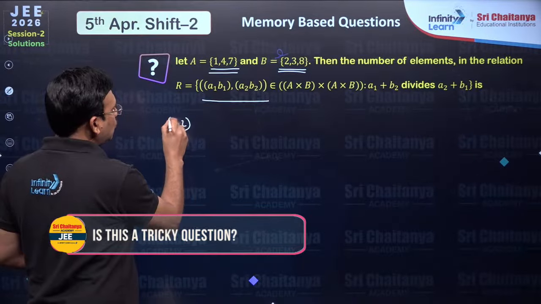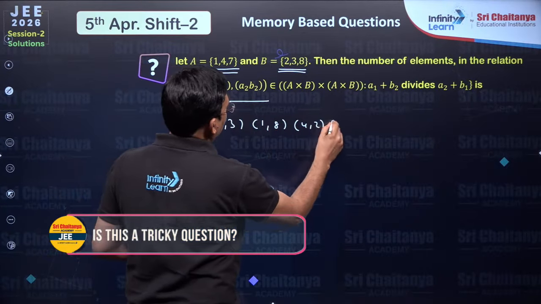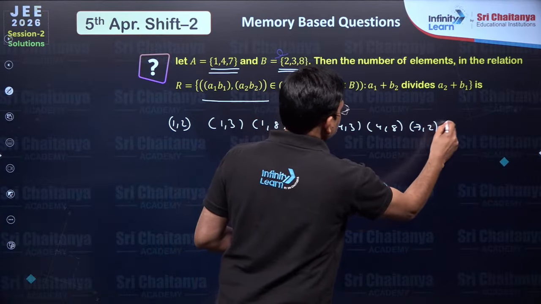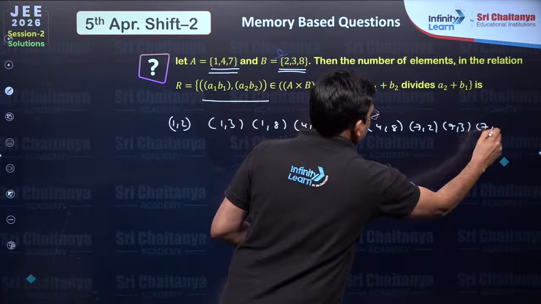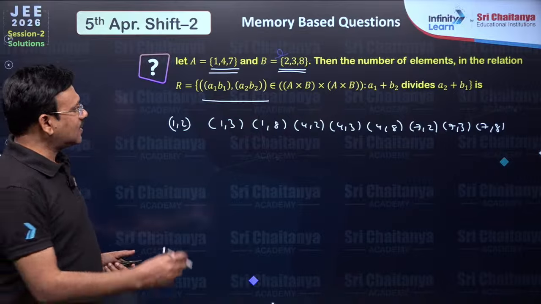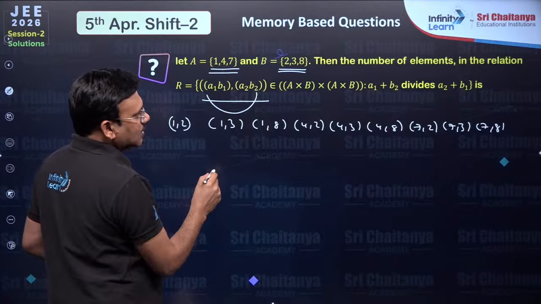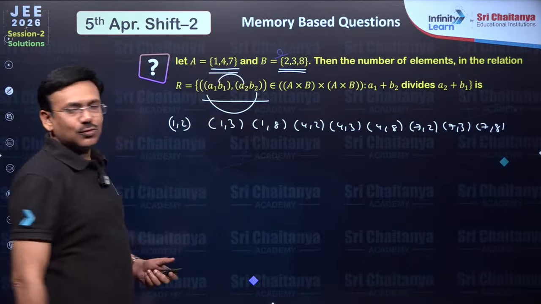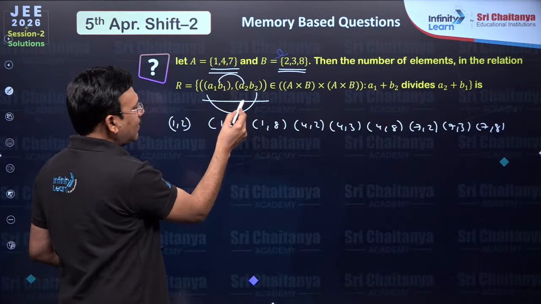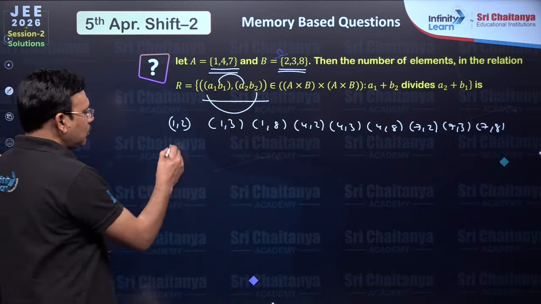You say 1,2; 1,3; 1,8; 4,2; 4,3; 4,8; and 7,2; 7,3; 7,8. So we have to count the number of ordered pairs of this kind where A1 plus B2 divides A2 plus B1. Please observe that A1, A2 must belong to {1,4,7}, and B1, B2 must belong to {2,3,8} itself.